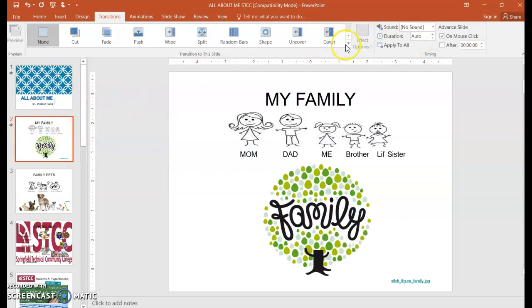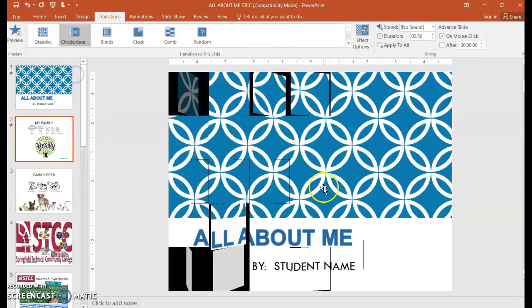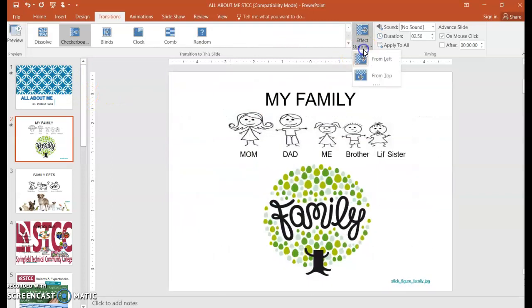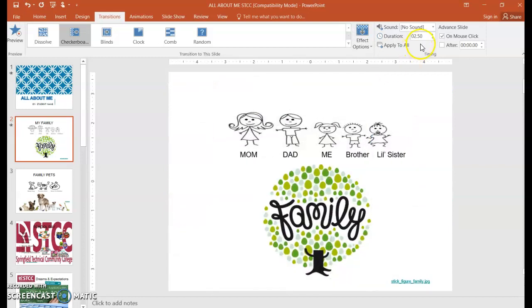I'll go to slide 2 and I'll choose a different style. This one I'll choose checkerboard. And again, I have maybe a few options, from left or from top. And I can change the duration. Now if I wanted the same transition on all the slides, I would choose Apply to All, but I want a different slide transition between each slide.